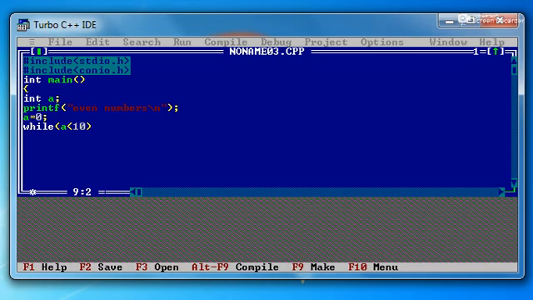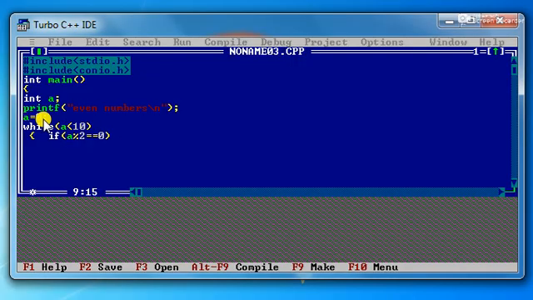Now here I'm not using a is less than or equal to. So if I'm not using the equal to sign here, then 10 is not included, so we will see that also. Now here, as we have seen in the for loop, here also we will check it like this: a mod 2 is equal to 0. While pronouncing it I'm saying equal to, but I'm writing double equal to. So what is the difference between single equal to and double equal to?